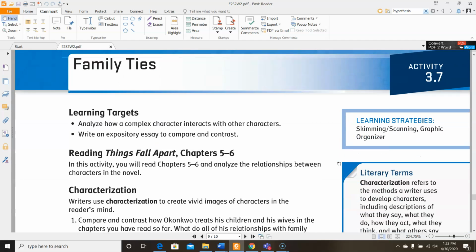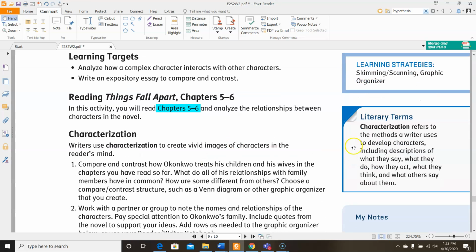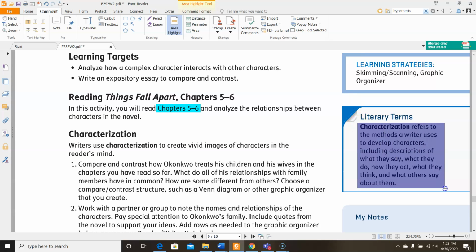So now let's continue to Activity 3.7, Family Ties. Our learning targets for this activity are to analyze how a complex character interacts with other characters, and to write an expository essay to compare and contrast. In this activity, you're going to be reading chapters 5 through 6 and analyzing the relationships between characters in the novel. I also wanted to point out over here, we have a little note on characterization, which is going to be on your exam review.